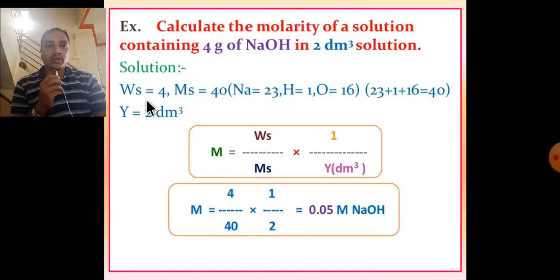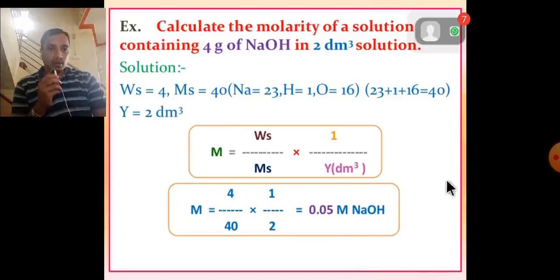Given formula: Ws, weight of the substance, is 4; molecular weight of the substance is 40. Elements: sodium is equal to 23, hydrogen is equal to 1, oxygen is equal to 16, that is, molecular weight is 40. Y is equal to 2 dm cube, 2 liter. M is equal to Ws upon Ms into 1 upon Y dm cube. M is equal to 4 divided by molecular weight 40 into 1 upon 2, is equal to 0.05 mole of NaOH.